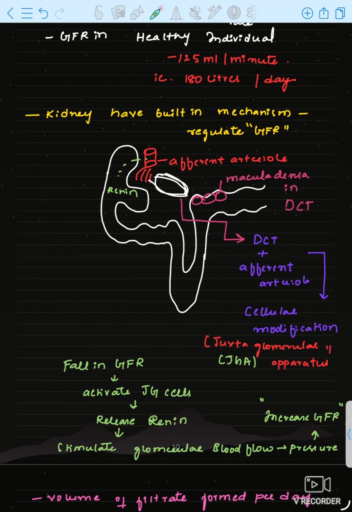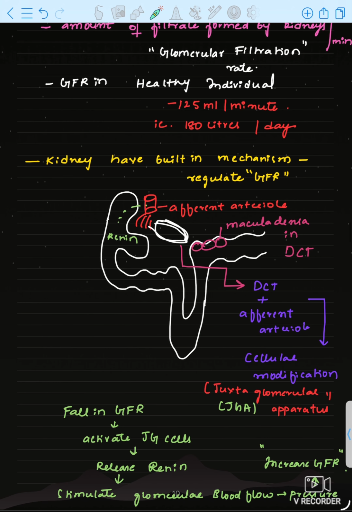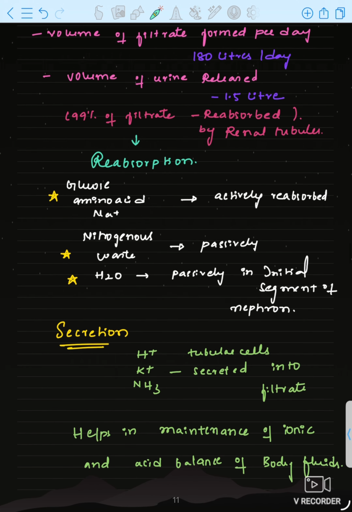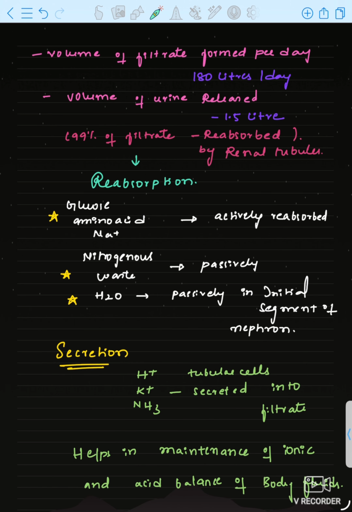glomerular blood flow. Blood flow will be stimulated, and pressure will increase, and GFR will increase. So I think I am very clear. This glomerular filtration will have its own mechanism in regulating the GFR, that is the JG apparatus. Okay. See, now reabsorption. I told you, volume of filtrate formed per day is 180 liter per day, but volume